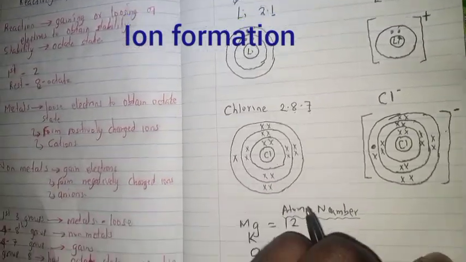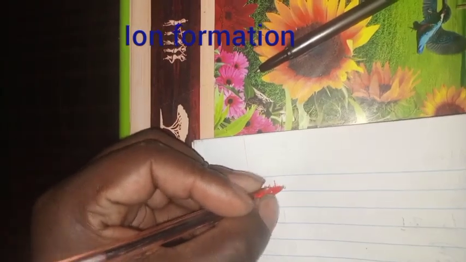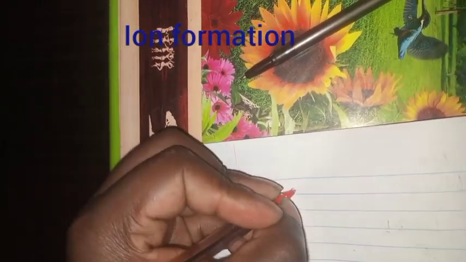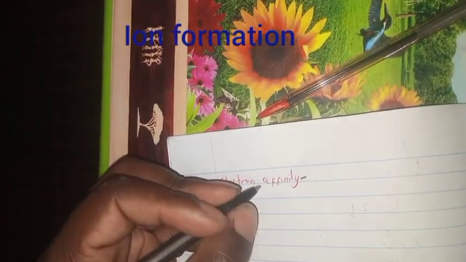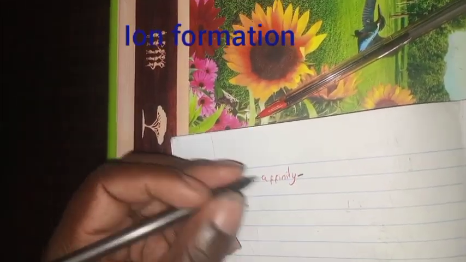Now, as I conclude, there are two terms that I want us now to know about. We have something called electron affinity. Now, we will talk of gaining and losing of electrons. Now, for electron affinity, it is that energy.